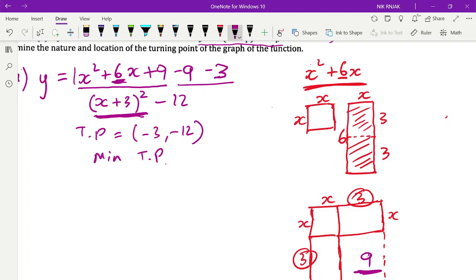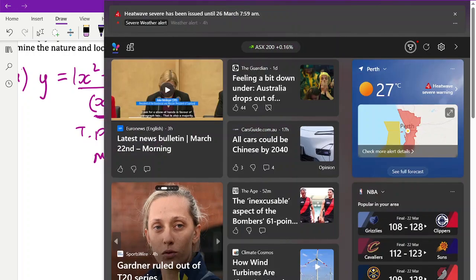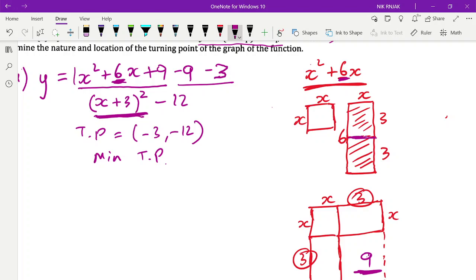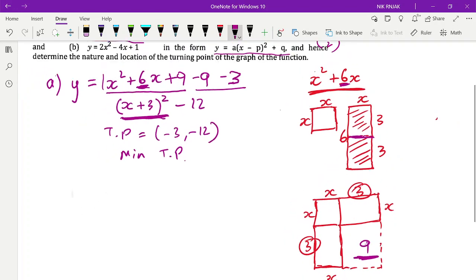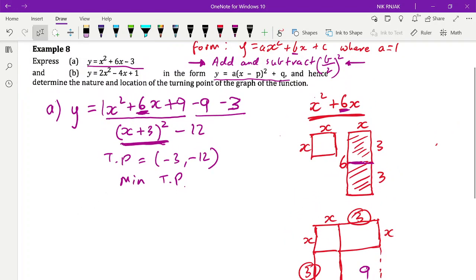Okay, so dividing by 2 allowed me to split this. When I divided the 6 by 2, it allowed me to split this piece into 2. And then I was able to rotate that around and show you how I actually complete the square. That's pretty cool. Okay, now let's have a look at example B. How would we complete the square there? Make it into turning point form.